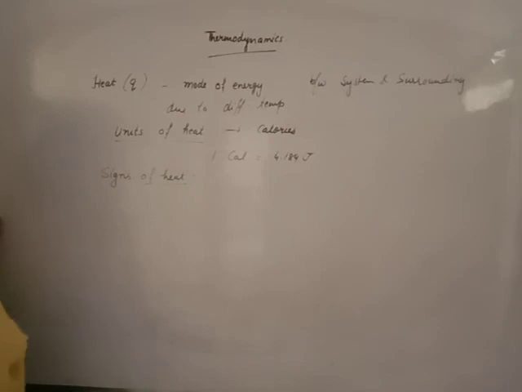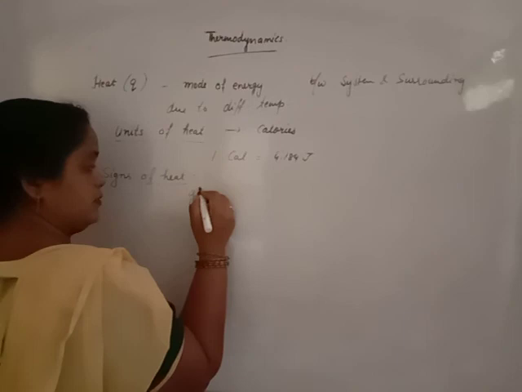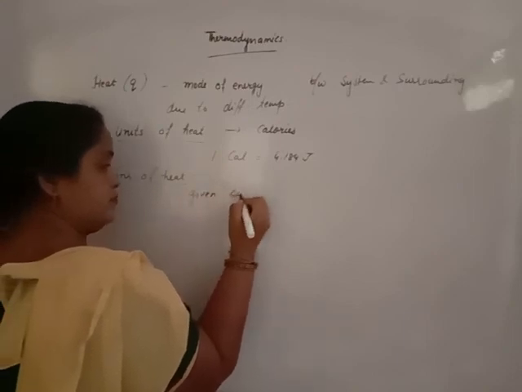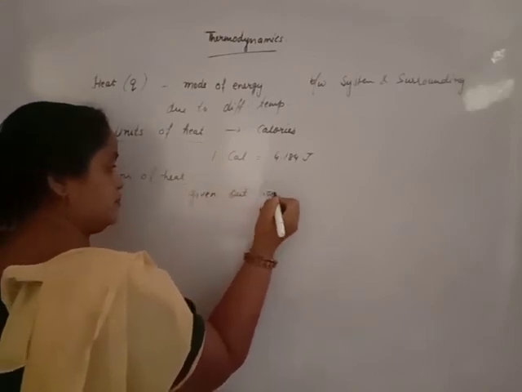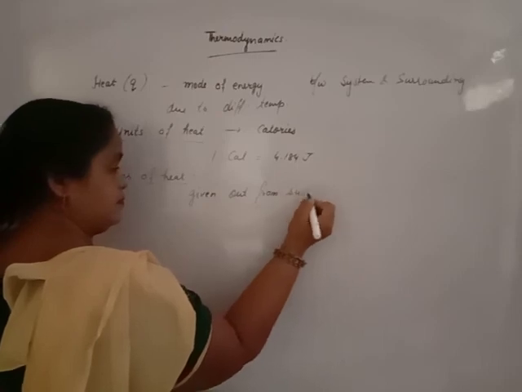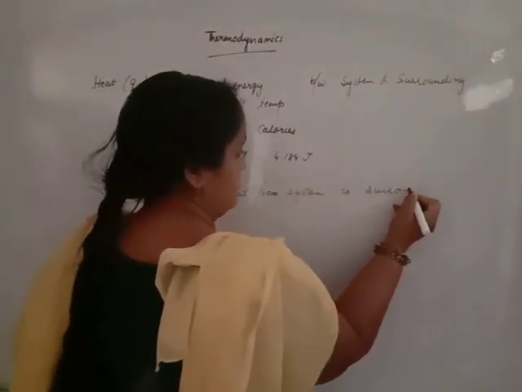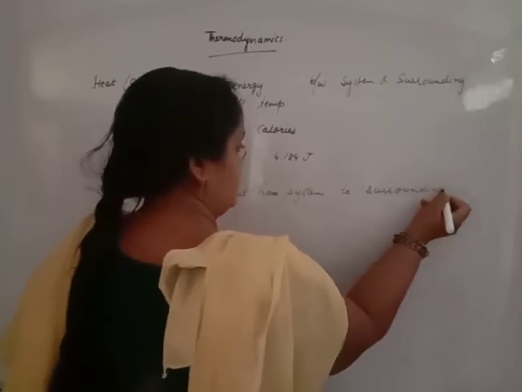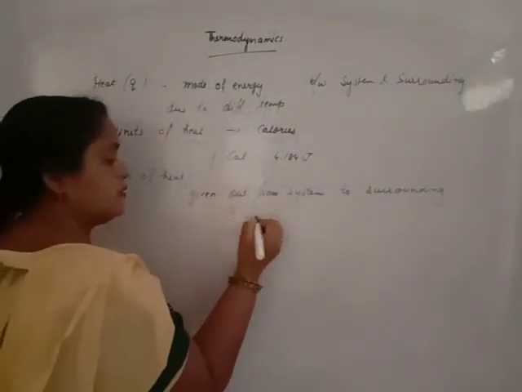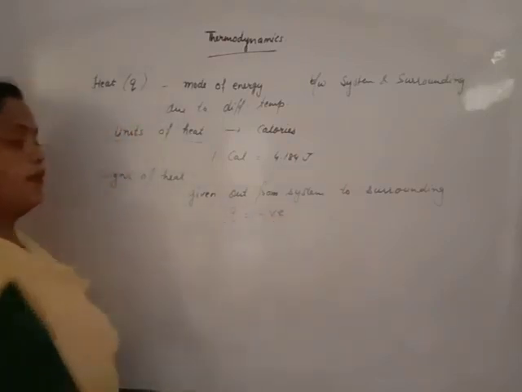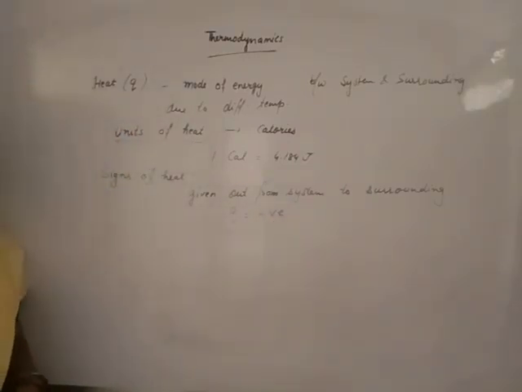Beta, if heat is given out from the system to the surrounding, Q is negative. The sign of Q is negative.